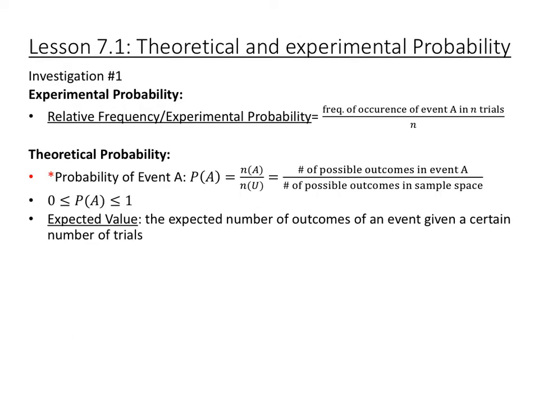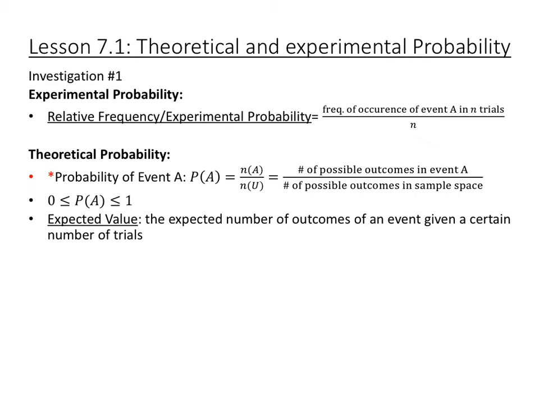So here we're going to be talking about the difference between experimental probability and theoretical probability. Experimental probability, as we defined on the previous slide, is based on an experiment that you perform. It's also sometimes called the relative frequency. We saw this in chapter 8. So if you flip a coin 100 times and you want to know the frequency of the event, so for example, you ended up flipping 47 heads, then the probability would be the 47 heads divided by the 100 trials, and that would be your experimental probability.